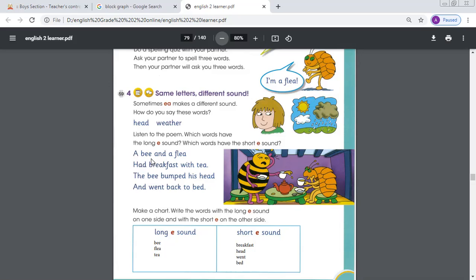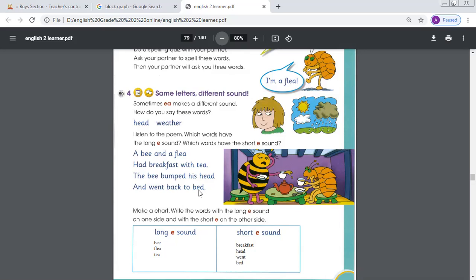A bee and a flea had a breakfast with tea. The bee bumped his head and went back to bed.